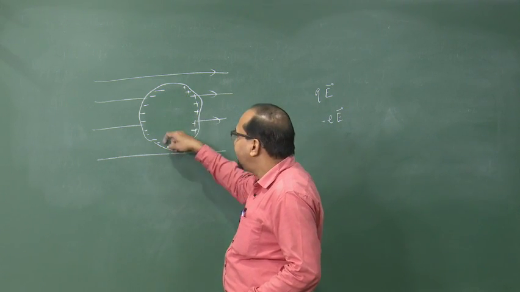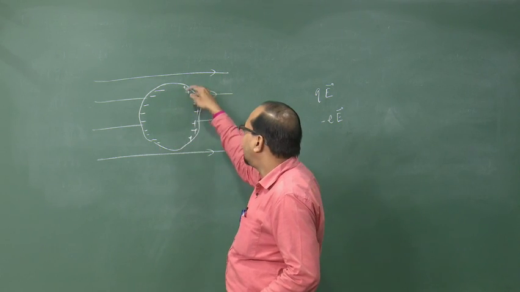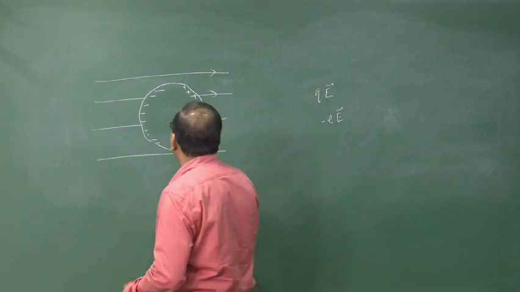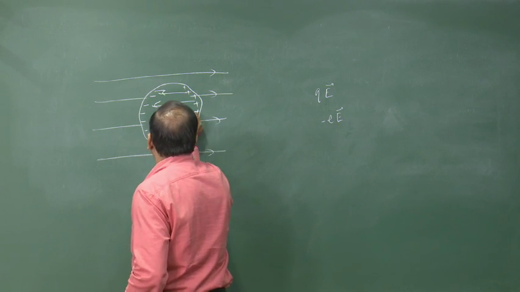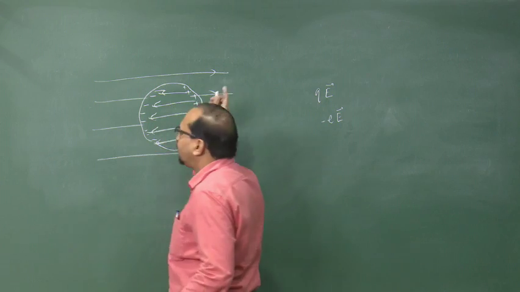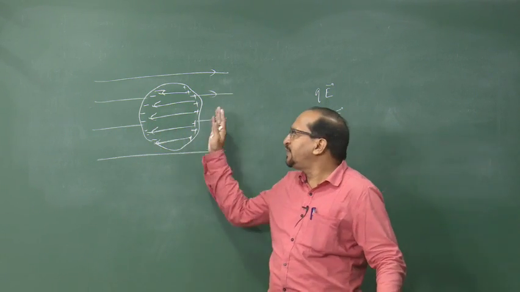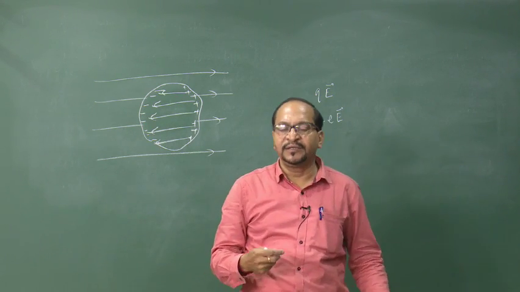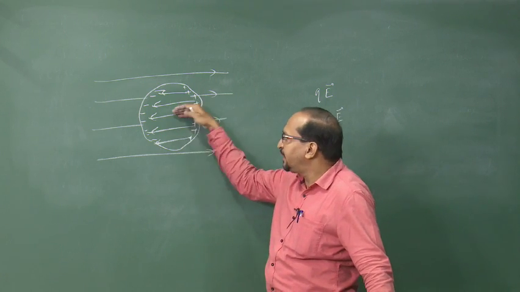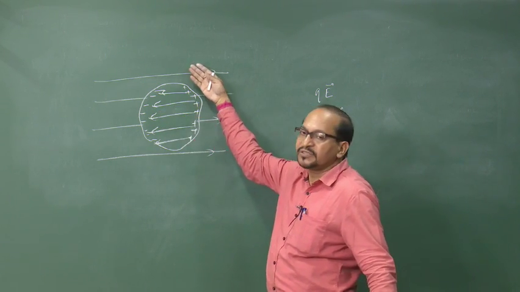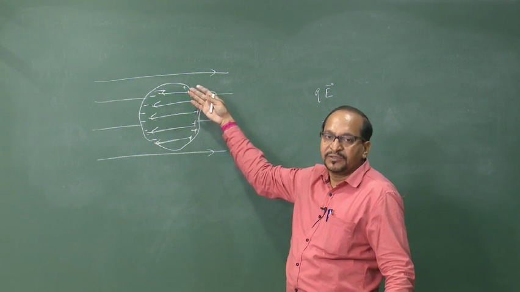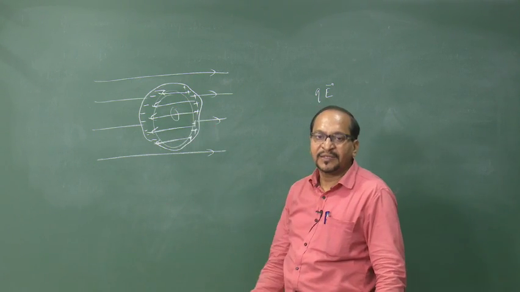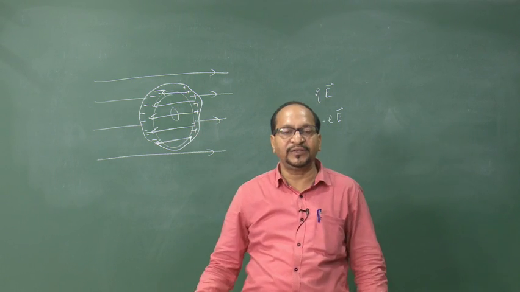So, at one side there are negatively charged induced charges, at the other side positively charged induced charges. These induced charges will now set up an electric field which acts opposite to the applied field, and these electrons keep moving to the other end, or these induced charges keep accumulating as long as the induced electric field cancels the applied field inside the conductor. So, the resultant electric field inside the conductor is 0. There will be no electric field inside the conductor.